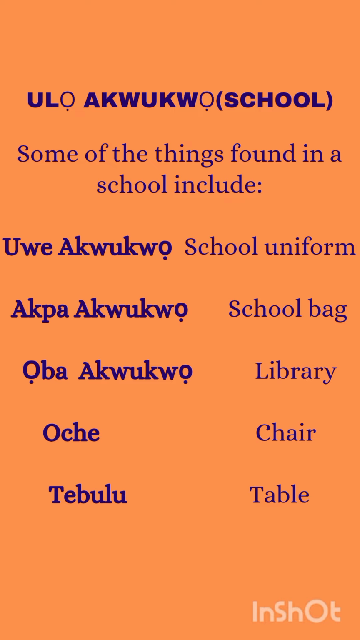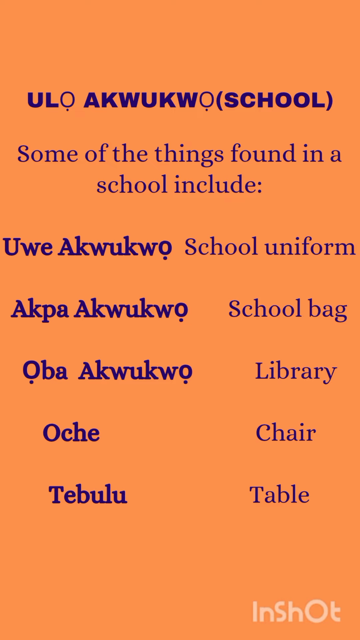a school. Uwe akwụkwọ. Uwe akwụkwọ is school uniform. Akpa akwụkwọ. Akpa is a bag. Akpa akwụkwọ, school bag. Ọba akwụkwọ is a library. Ọba is a barn. So a barn of books is a library.